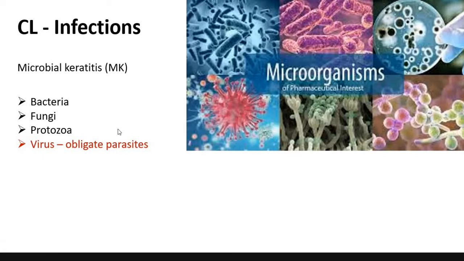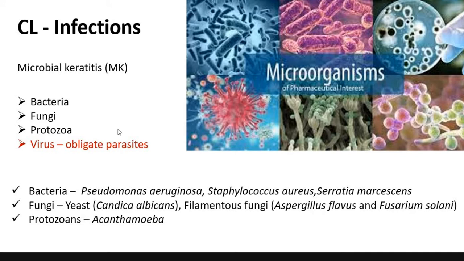So what are the common organisms? In bacteria, Pseudomonas aeruginosa, Staphylococcus aureus, and Serratia marcescens are the common bacterial organisms. In fungi, we have yeast as well as the filamentous fungi group. In yeast, Candida albicans is the most common, and among filamentous fungi, Aspergillus flavus and Fusarium solani are the most common ones. Among protozoans, Acanthamoeba keratitis is now the most common organism involved in contact lens